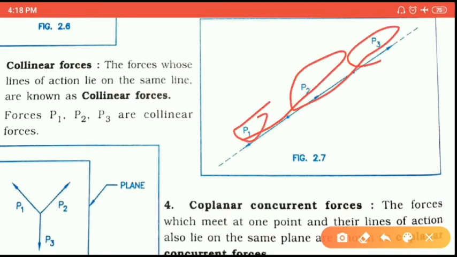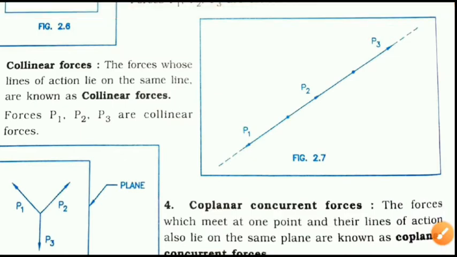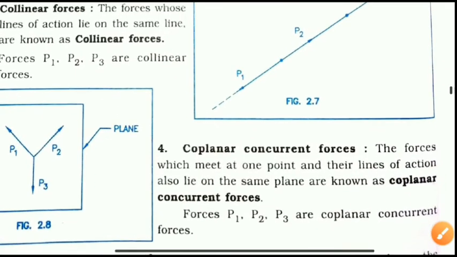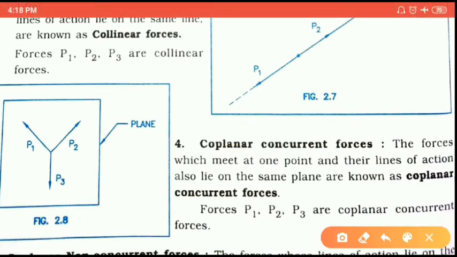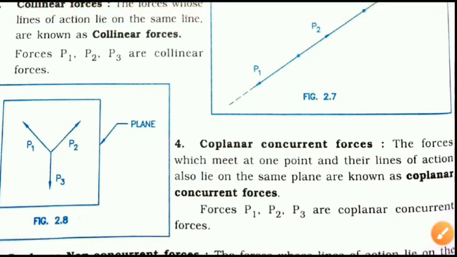These all three forces are collinear forces which are lying on the same line. Now next one is coplanar concurrent forces. We already discussed that. These three forces meet at one point or pass through one point, but are also lying on the same plane.